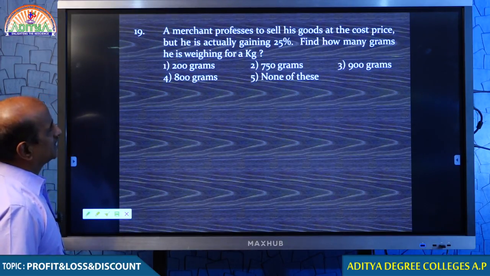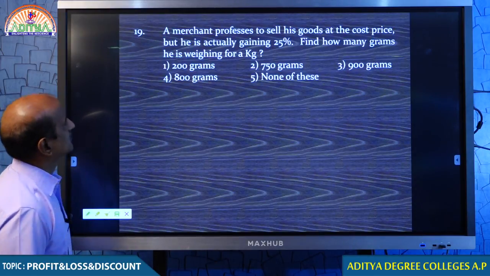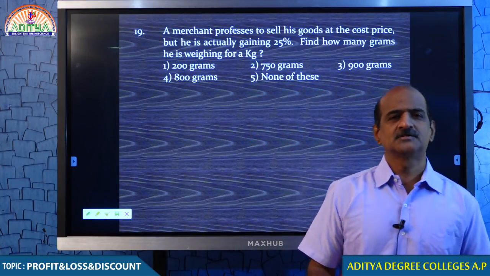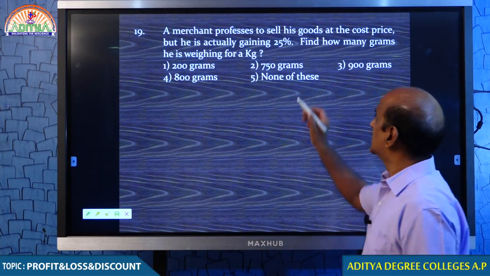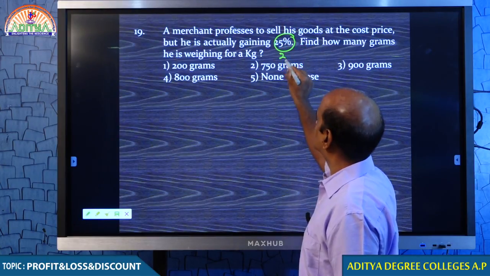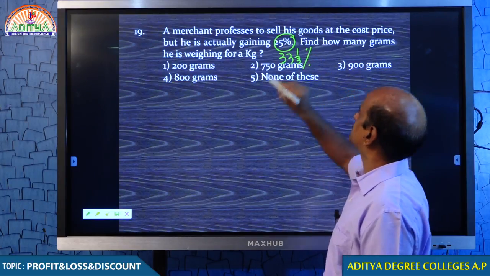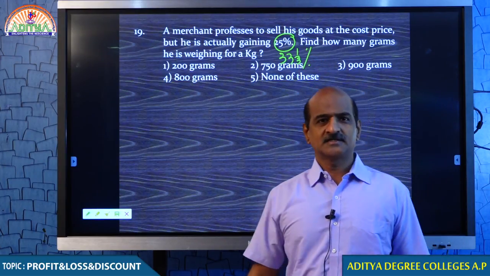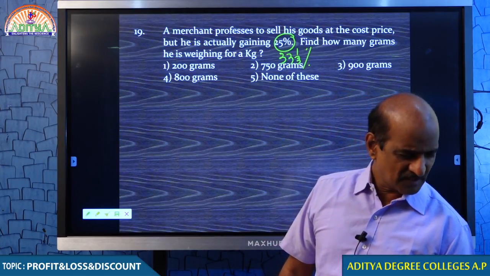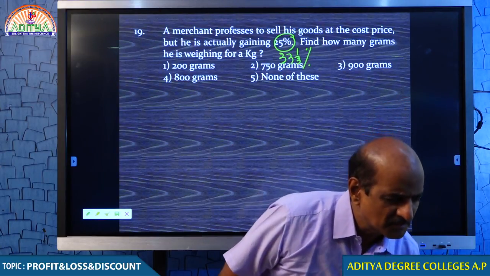I just want to make a little change in this question, not very big, just little change. Just look at question number 19. I do not want to make many changes in the question. I want to make a very simple question. In place of 25%, if we have 33 1/3%, how do you do it? Come on student, answer the question. Tell me.